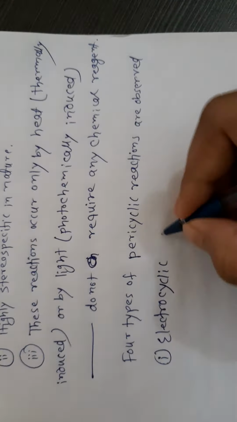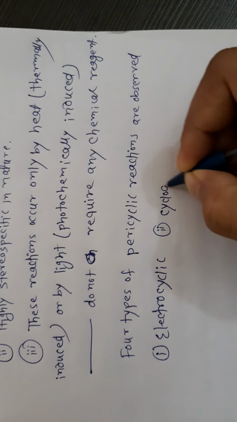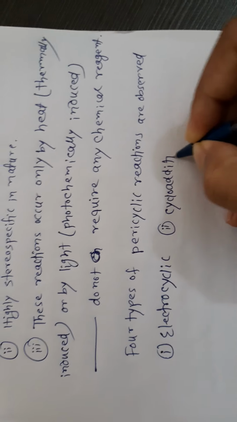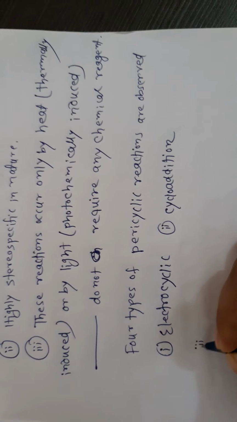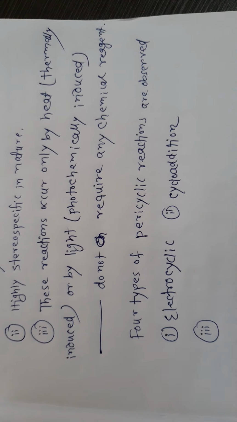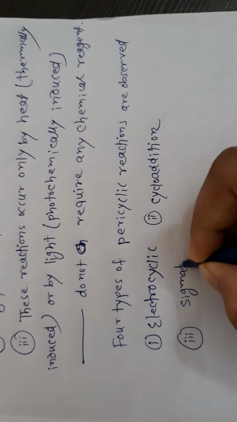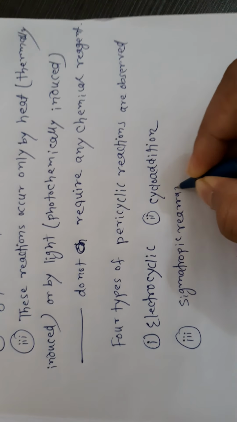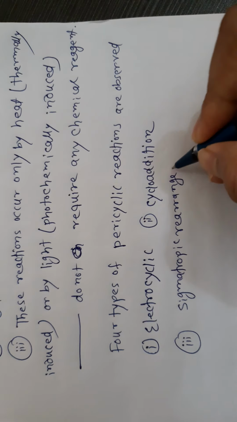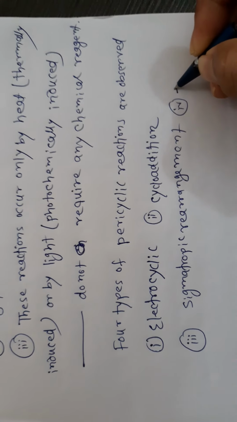Number two is cycloaddition. Number three is sigmatropic rearrangement. And number four is the ene reaction.